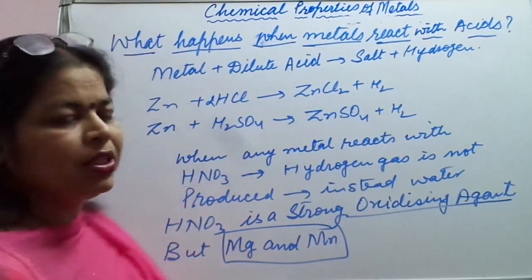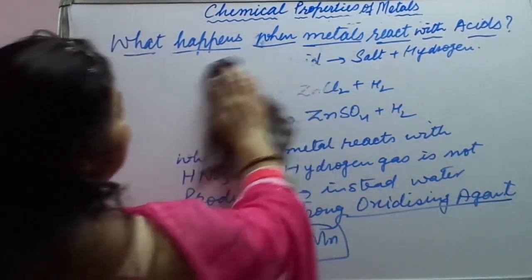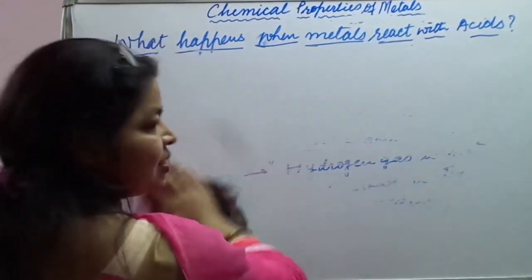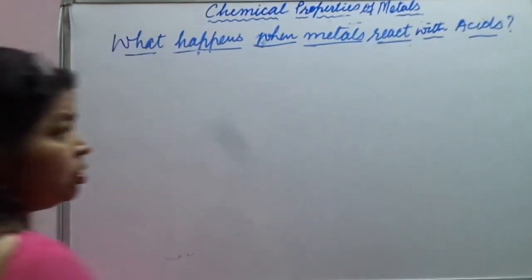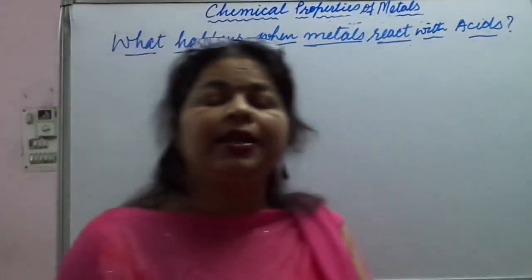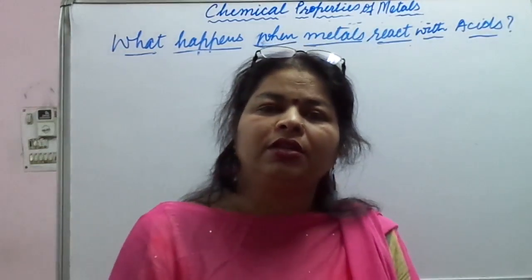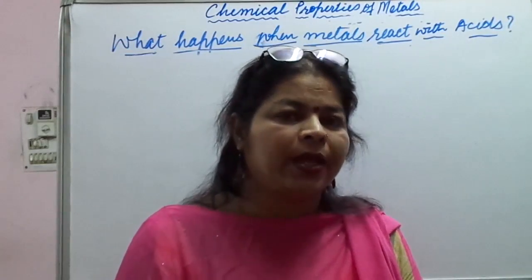Now let us come to the next property: what happens to metals when they react with the solution of another metal salt. This is again a concept from the first chapter, Chemical Reactions and Equations. Over there you learnt about displacement reactions.